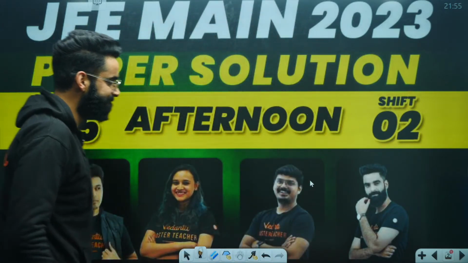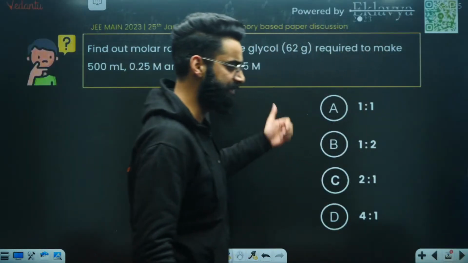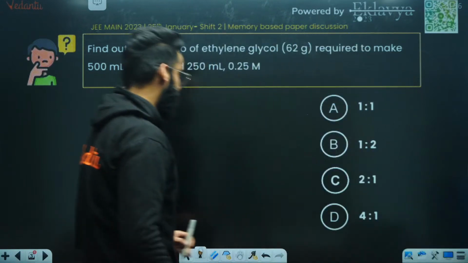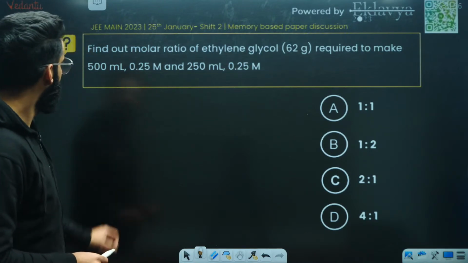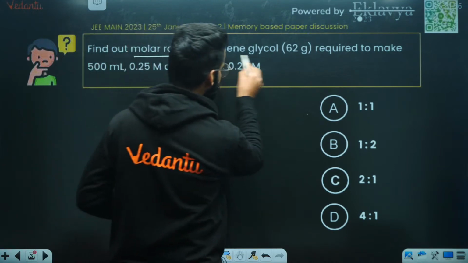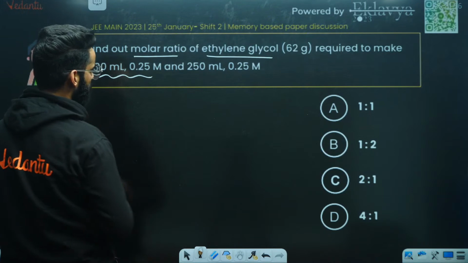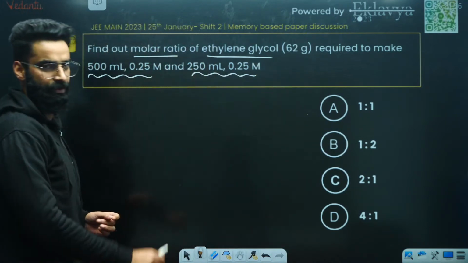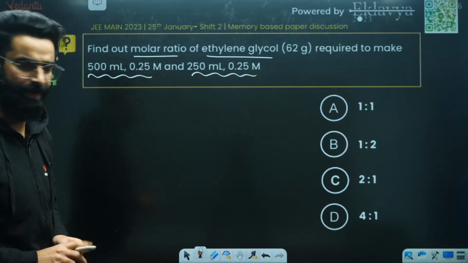Starting today's session, my dear students, with the first question on your screen. Look at the question carefully. A simple and basic question this is. Find out the molar ratio of ethylene glycol required to make 500 ml of 0.25 molar and 250 ml of 0.25 molar solution. So basically you need to calculate the molar ratio.